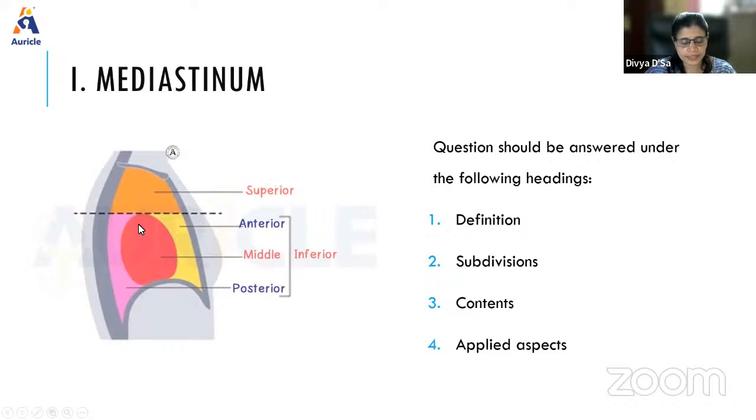So when we say mediastinum, the thoracic mediastinum is the space. So it is the space between the right and left pleural sacs, and it is limited on each side by the mediastinal pleura. Okay, so that is the space. So it will extend above from the thoracic inlet and below up to the diaphragm. And sternum in the front, so behind from the first to 12th thoracic vertebrae. So this is the boundaries and the extent of the mediastinum.